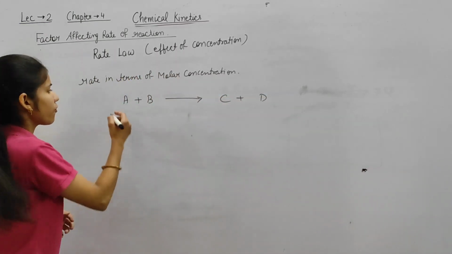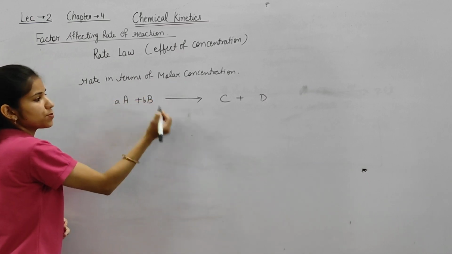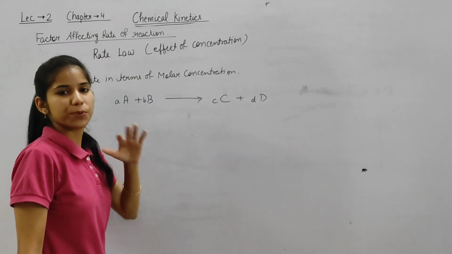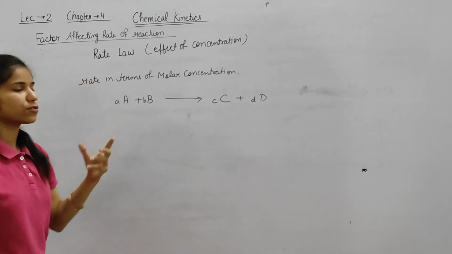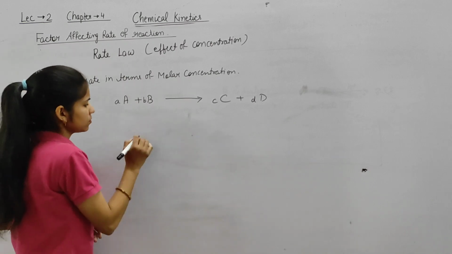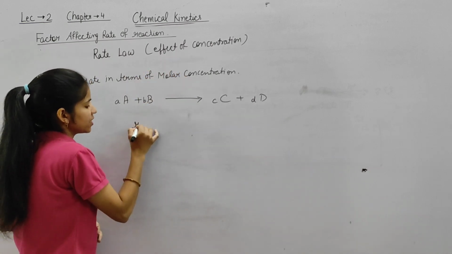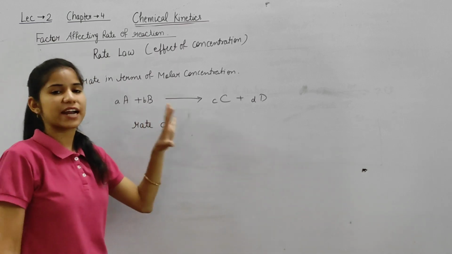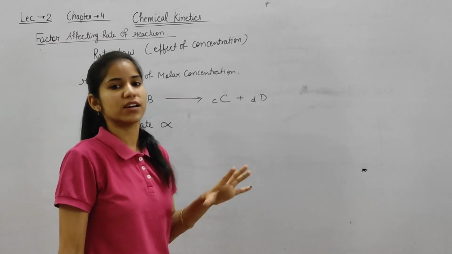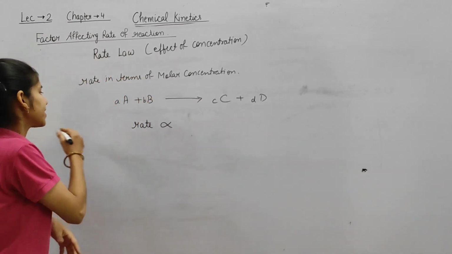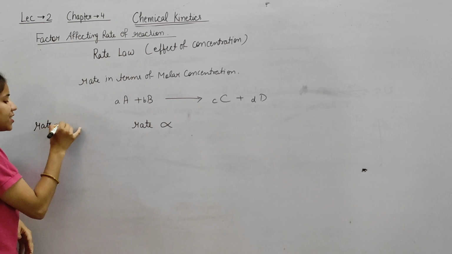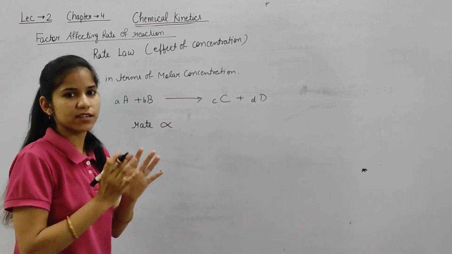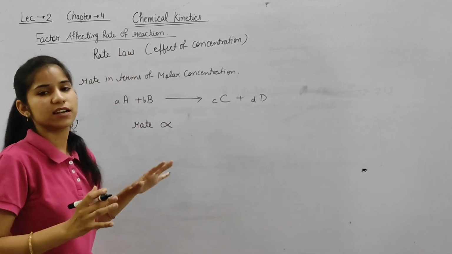Let us consider we have a reaction A plus B giving C plus D, and their stoichiometric coefficients are a, b, c, d. Now we have to write their rate. We are writing in terms of molar concentration, not like rate equals minus dA by dt. Okay, not like that. We are writing in terms of only concentration, and we are writing rate law.